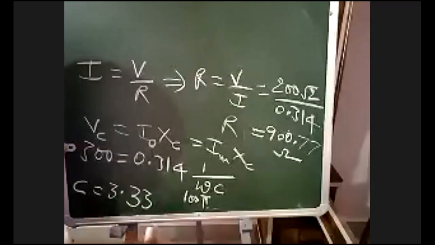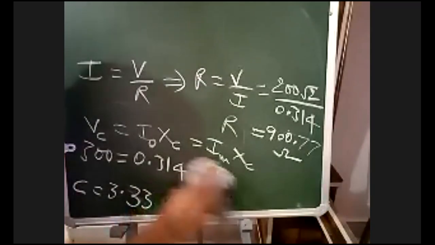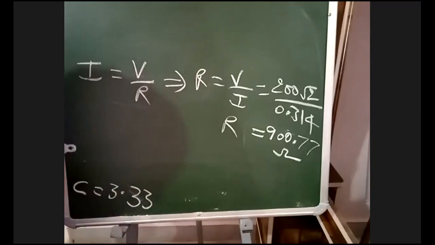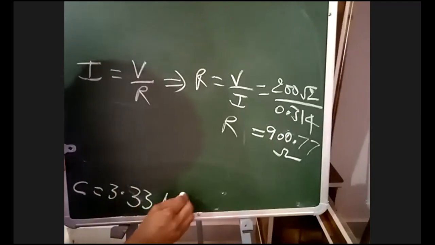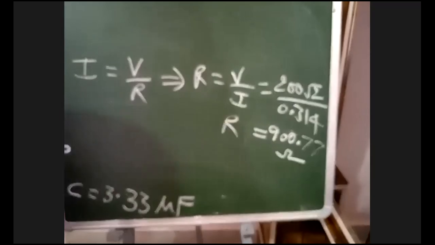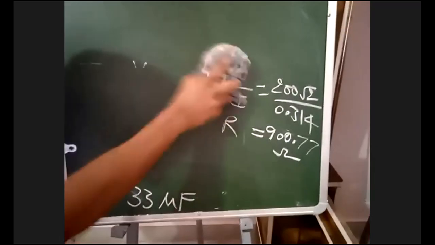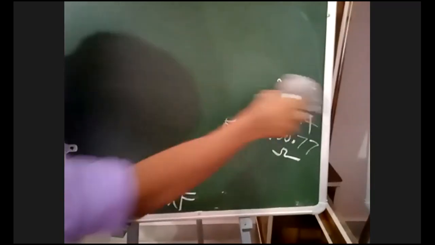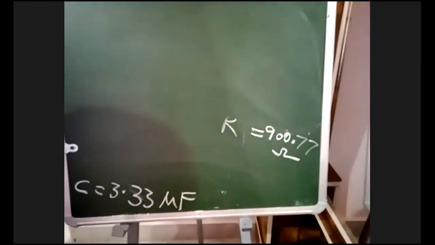3.33 into 10 power minus 6 microfarad, that is. Micro means 10 power minus 6. This is C.